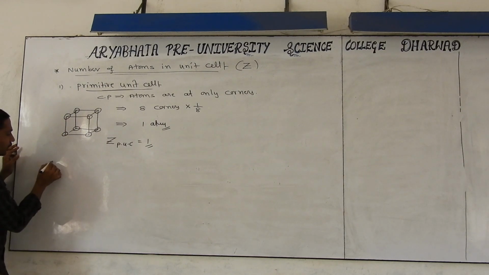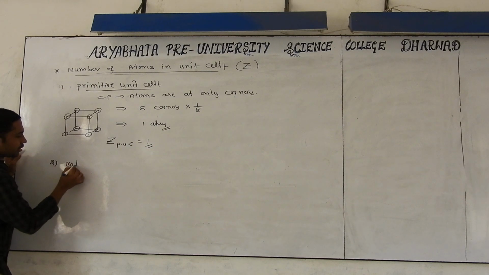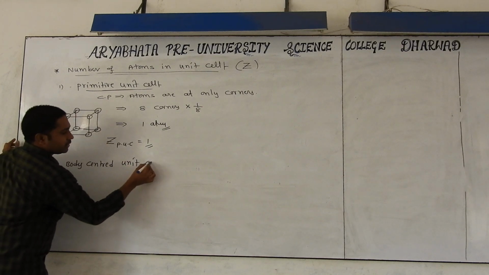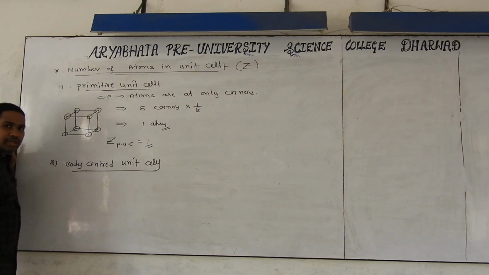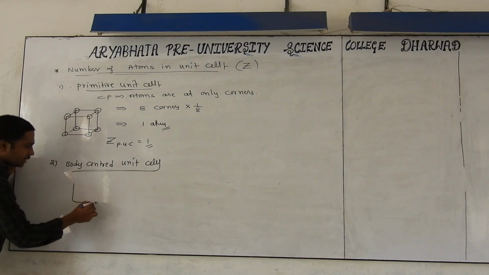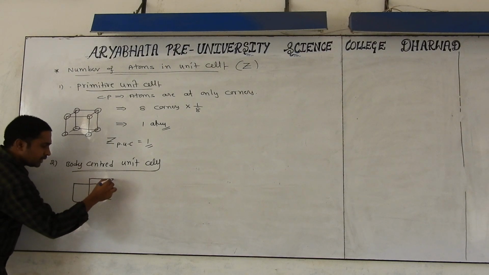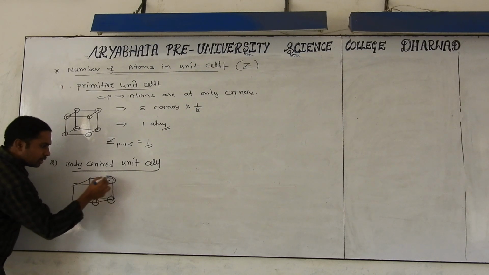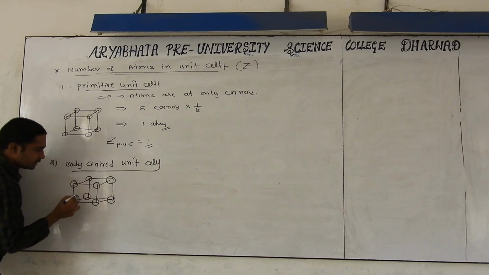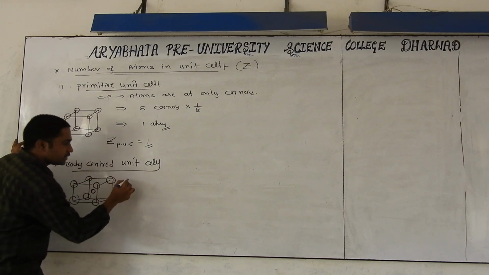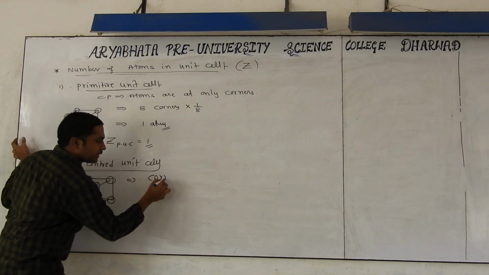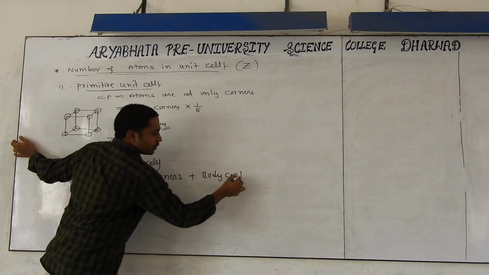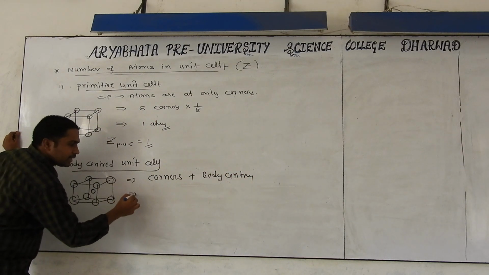Yes. Now we are going to the second category, the body centered unit cell. What is the meaning of body centered unit cell? You know very well. In this unit cell, the constituent particles are located at corners and also at the center of the body. Basically, how many corners will be there? 8 corners.